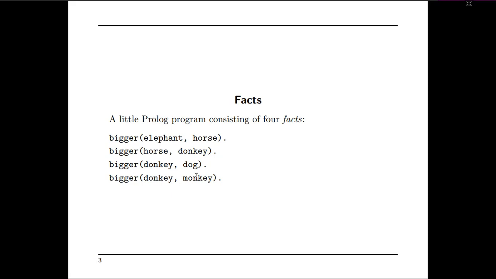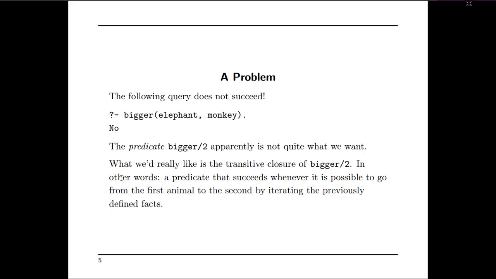So donkey is bigger than monkey, but horse is bigger than donkey, and elephant is bigger than horse. This kind of relation is not available, because the rules we have written here are independent rules. This creates a problem, and whenever the question is asked as bigger of elephant comma monkey, the answer will result in no.